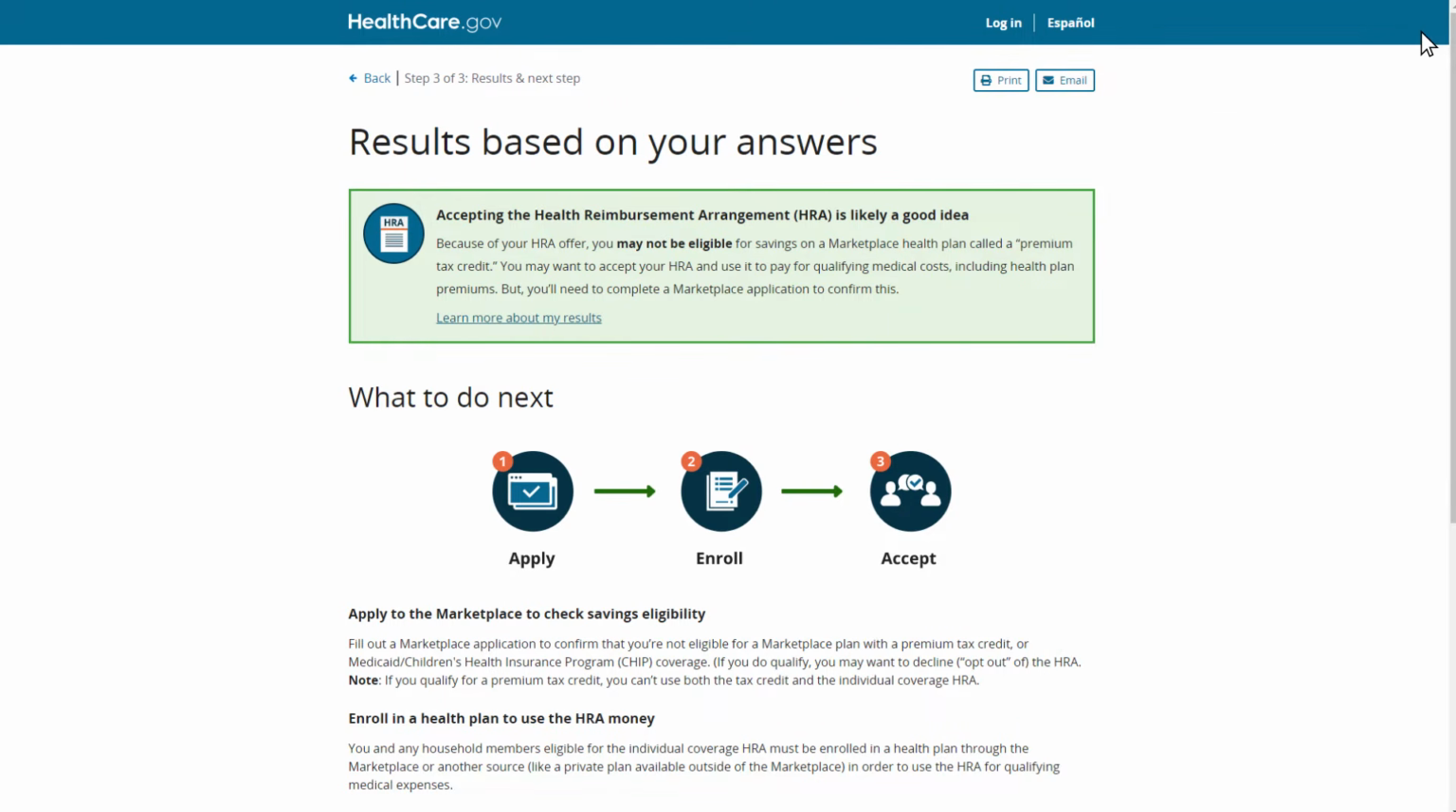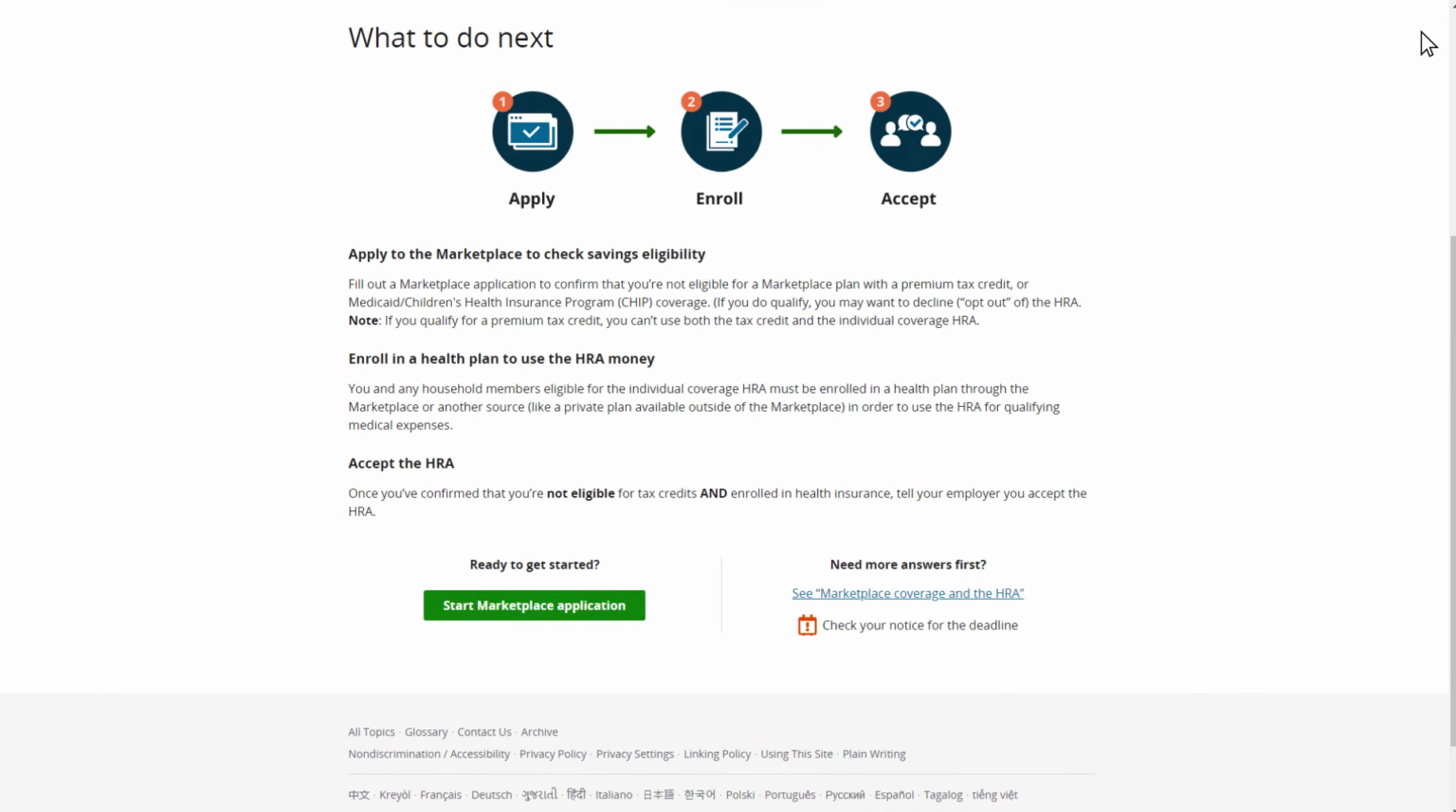Based on Tom's results, his recommended next steps are to confirm whether he qualifies for savings on coverage through the marketplace, or for free or low-cost coverage through Medicaid or CHIP by selecting the Start Marketplace Application button. After he completes his application and views his eligibility results, Tom will know for sure whether he should accept his HRA or whether he is eligible for savings such as tax credits through the marketplace that he could use instead, because he can't use both his HRA and a tax credit.